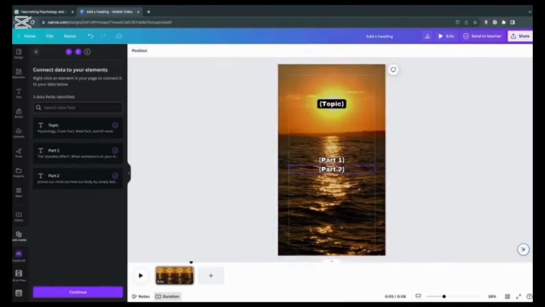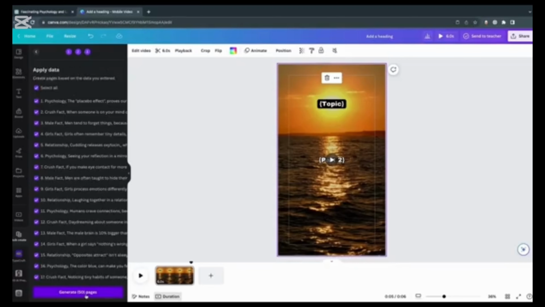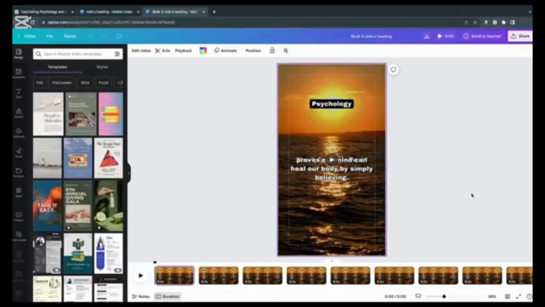With everything connected, you need to move the Part 2 text and put it over Part 1, because we want both sets of text to display one after the other in the same spot. Part 1 should be shown for the first 3.5 seconds, followed by Part 2 for the remaining 2.5 seconds. When it's lined up correctly, click on Continue down to the left. Now, when you hit Generate, it will bulk create all your videos that ChatGPT provided.